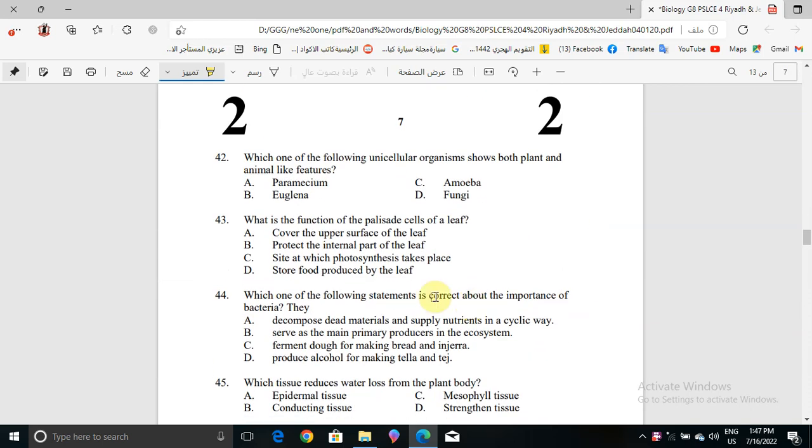Okay, now question number 42. Which one of the following unicellular organisms shows both plant and animal-like features? It will be Euglena.